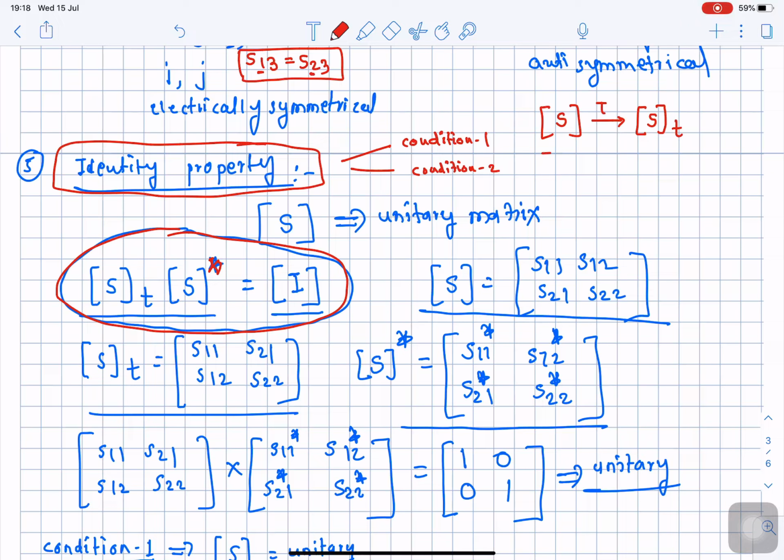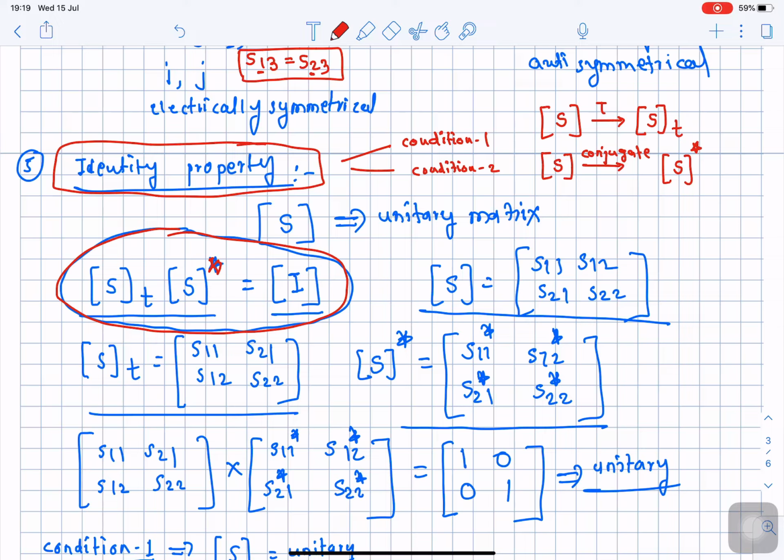So if S is the original scattering matrix, we take the complex conjugate. Complex conjugate means we take the reverse polarity of the imaginary part, and it is denoted as S raised to star.